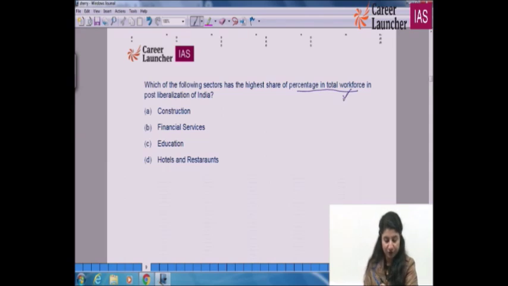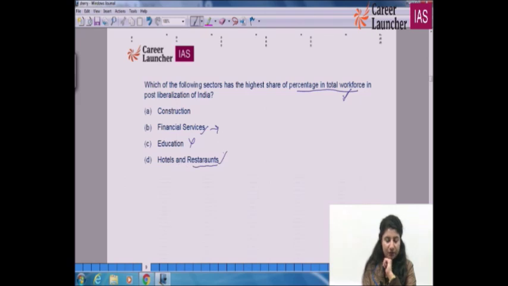Unemployment is there in our country. So if we try to say financial services, it is like tier 3 sort of employment. Financial services will be provided by people who are well educated. If there is more education, more training, highly skilled people, they come into financial services. And India is still not a services driven economy. Still we are not. Education, no.